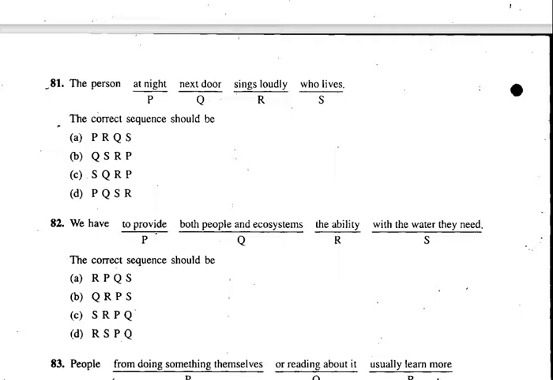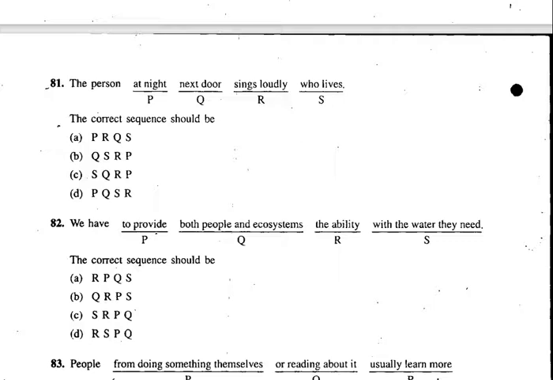The person who lives next door. The person who lives next door sings loudly at night. So A is the right answer, P, yes. But if you say that A is the right answer, it doesn't sound correct, no? The person who lives, oh yes, we are starting with who lives next door, Q. Yes, Q, R, P, right. Q, R, P is there, C. Option C is the right answer. Okay, let's go to the next one now.